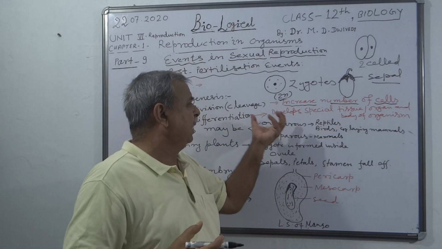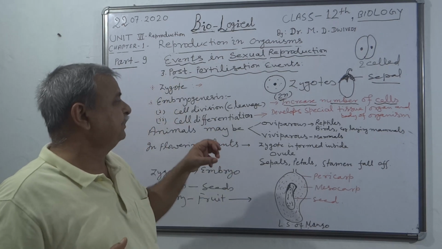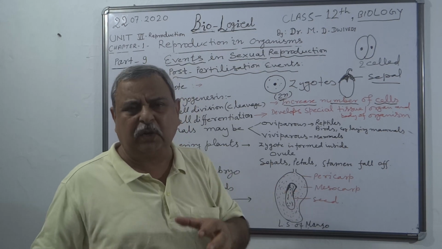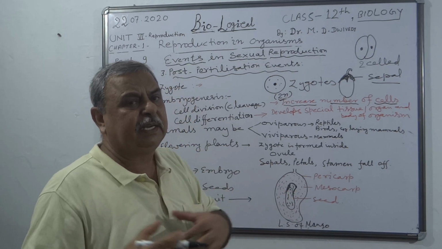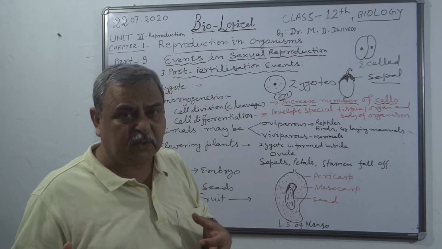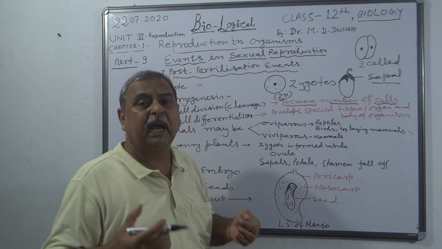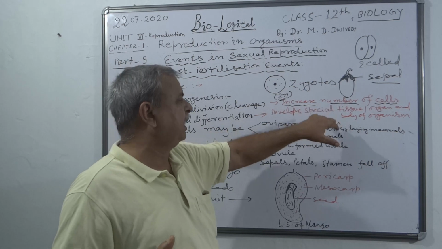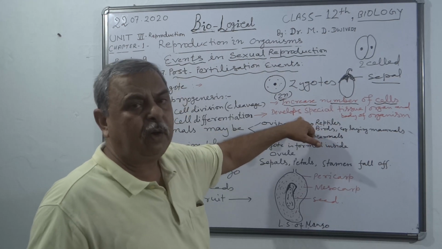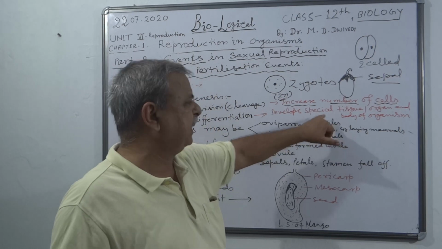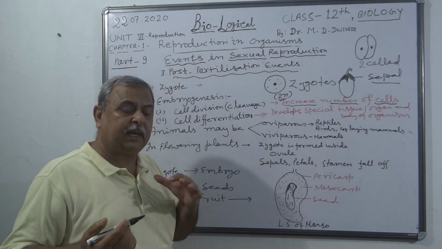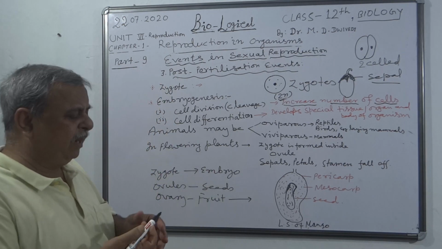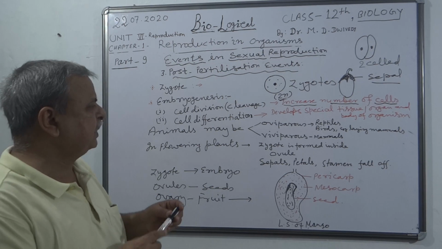जैसे फॉर एग्जाम्पल इन ह्यूमन एम्ब्रियो a nervous tissue is formed by special cells, because there are ectoderm, endoderm, mesoderm, and all these derive the different body parts which are ectodermal in origin, endodermal in origin, as well as mesodermal in origin. So as a whole, the increased number of cells arrange themselves or become specialized. वो स्पेशल टाइप के टिश्यू में बदल जाते हैं और इस तरह से एक ऑर्गेनिज्म के बॉडी का निर्माण होता है. एनिमल्स एज ए होल मे बी अप टू डिफरेंट ग्रुप्स.